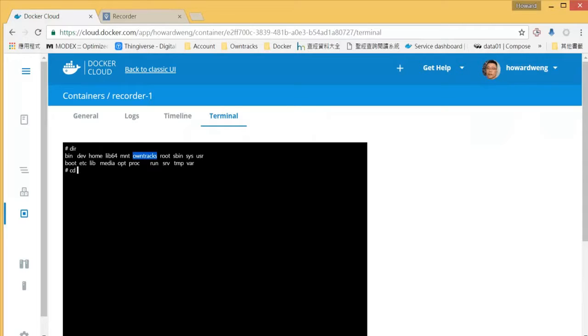So we use cd owntracks to enter the folder of owntracks. Okay, with dir again, to see what's inside. Okay, so there are 3 folders under this directory. So we enter the mosquitto directory.